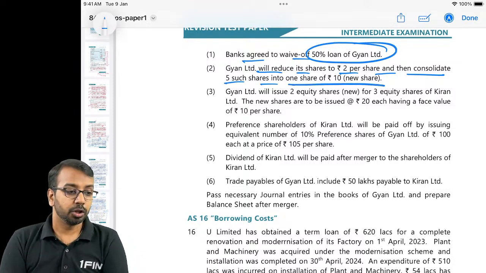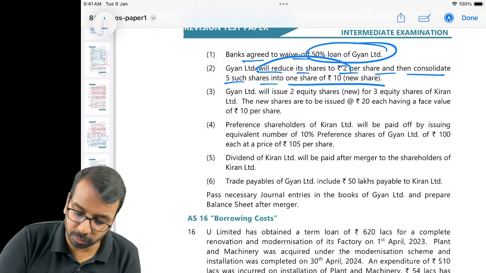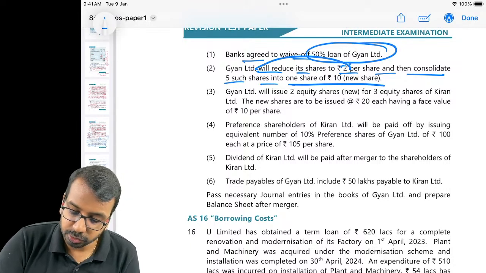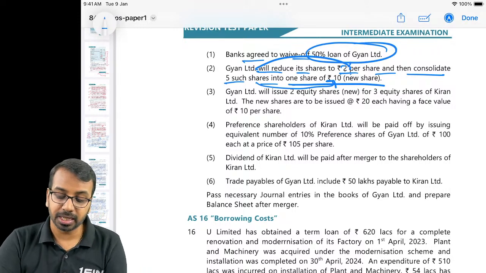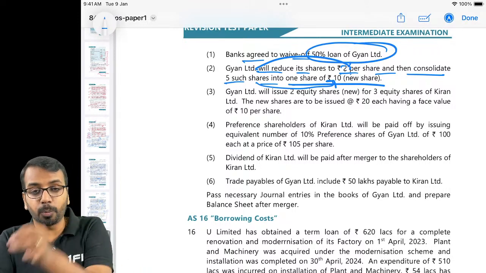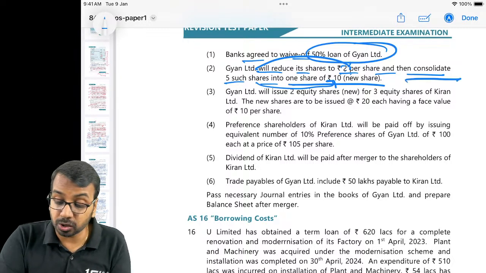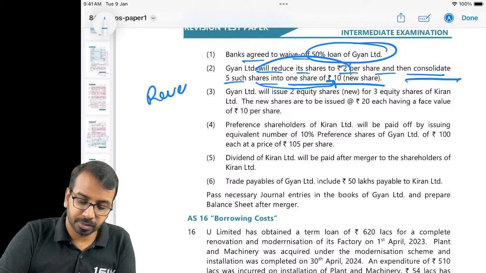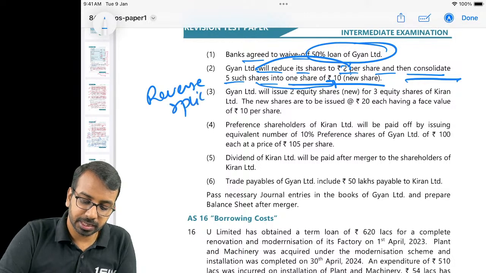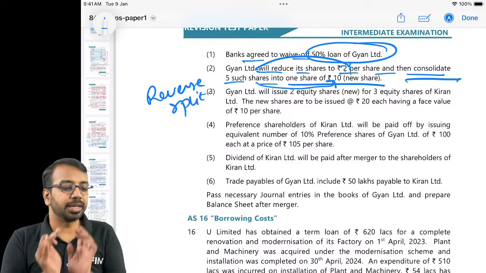Now here, first you have to pass the entry to bring it down to 2, then you will have to pass the entry to consolidate it to 10 per share. So first, you will reduce to 2 per share, so 10 becomes 2. Then consolidate means what? You will take 5 shares, it is kind of a reverse split, and then you will increase the value.